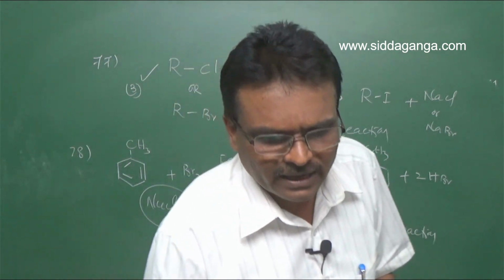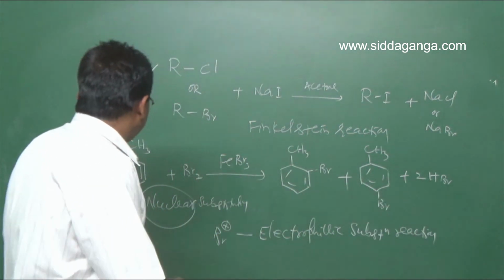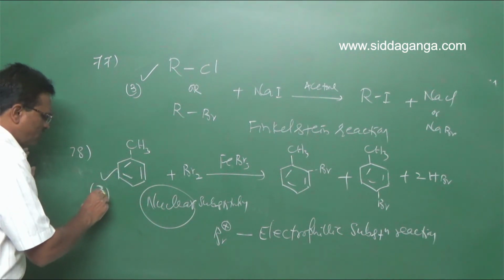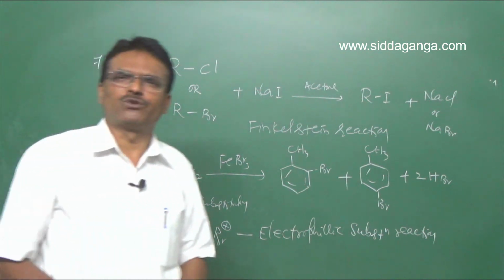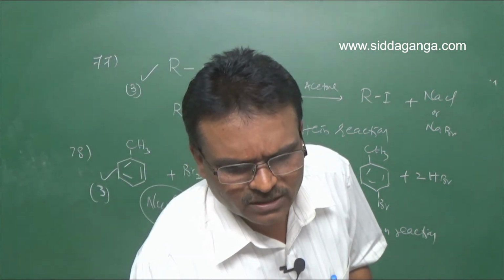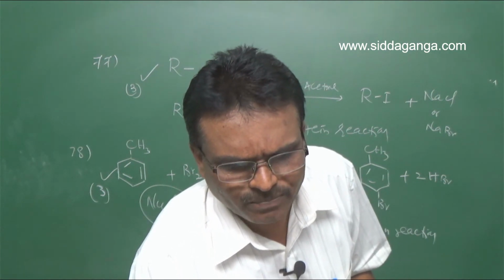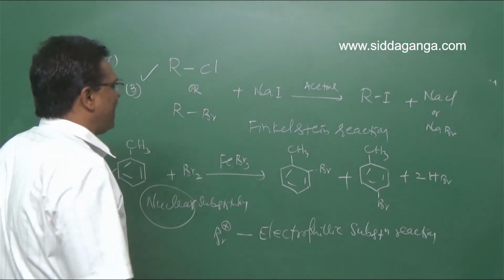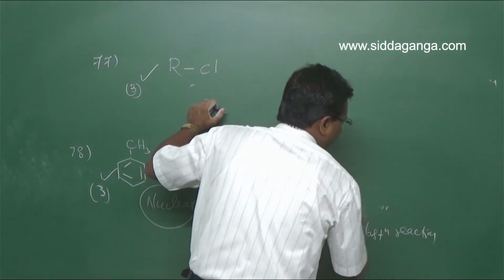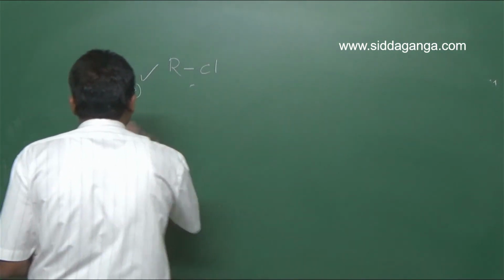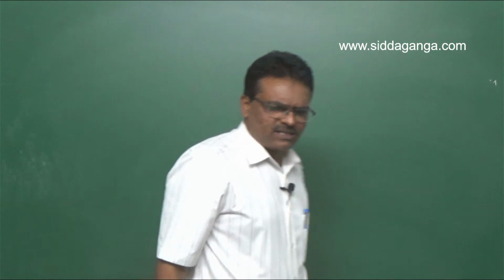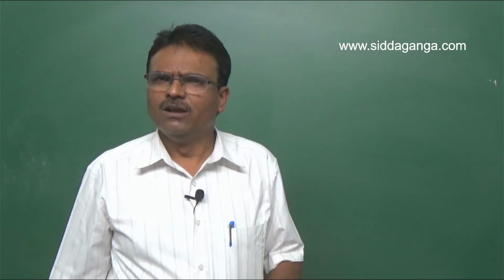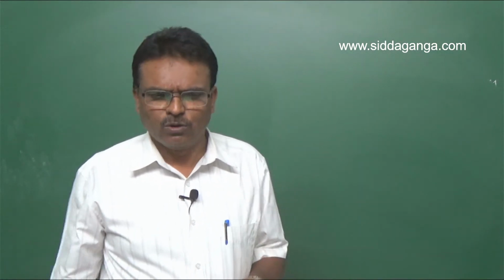Clear? Next. So for the question number 78, the third option is correct. Electrophilic substitution reaction. Next, let us move on to the question number 79. Which of the following cannot act as ambidentate nucleophile? So what is meant by ambident nucleophile? A nucleophile containing two donor atoms, or ambidentate nucleophiles.